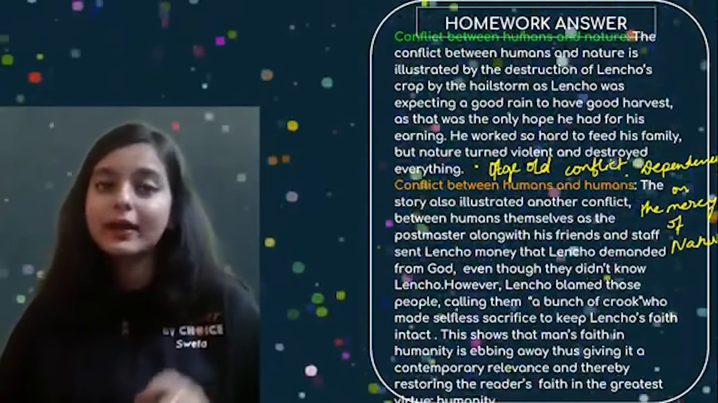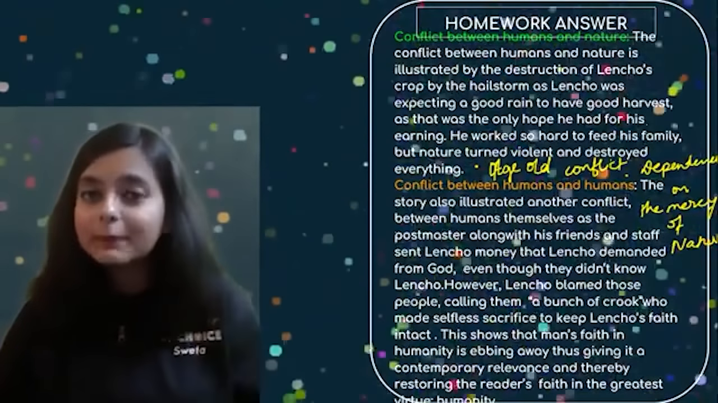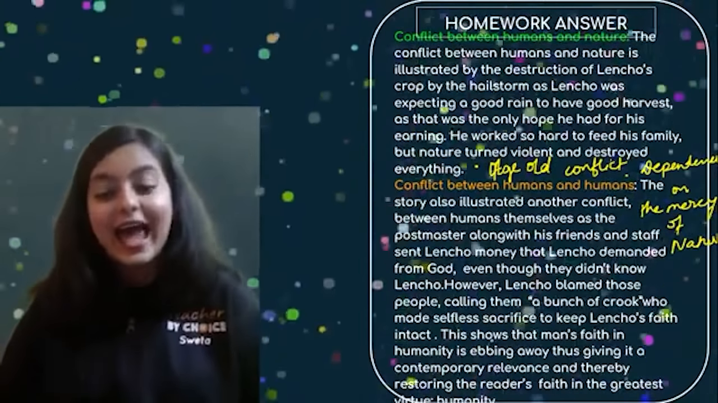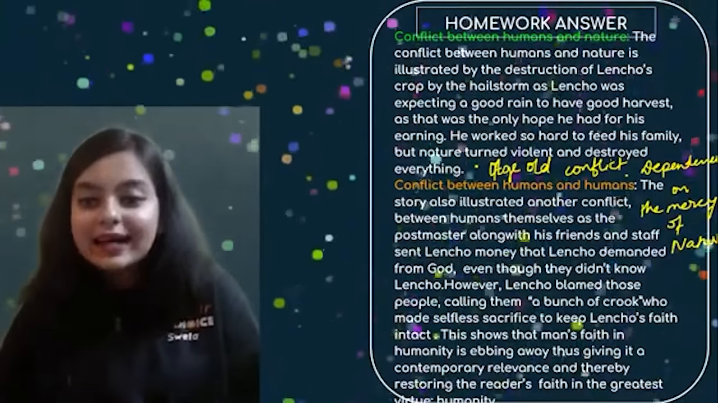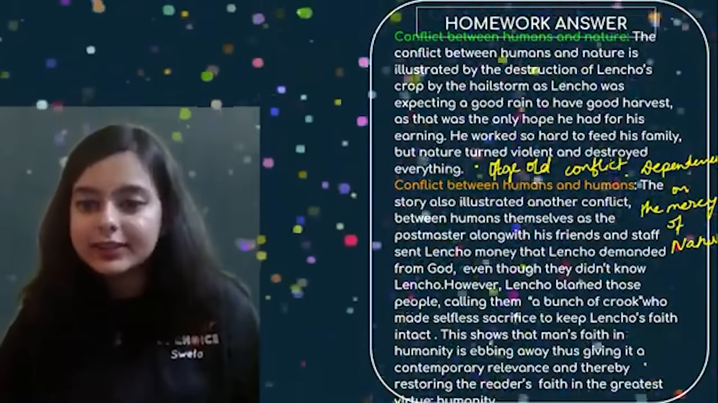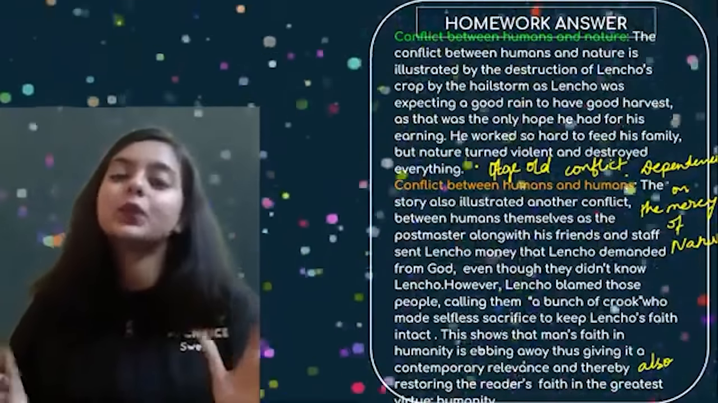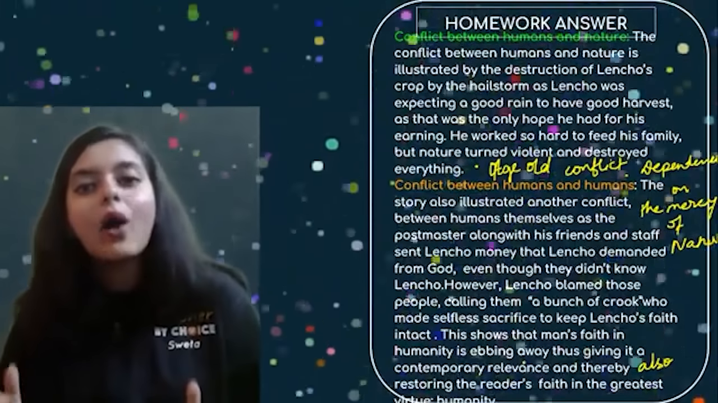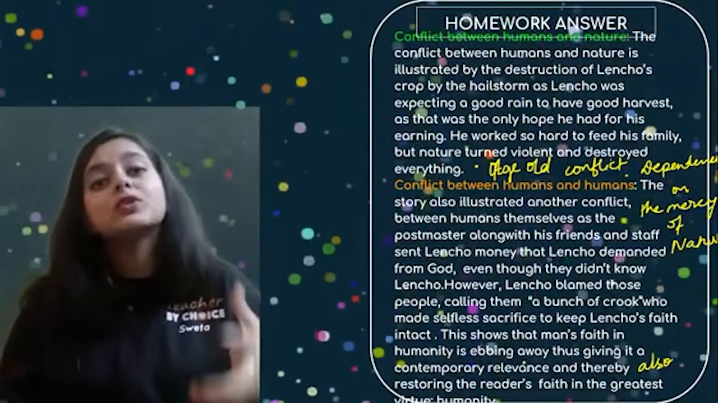They were blamed by Lencho, and he called those people a bunch of crooks who made selfless sacrifice to keep Lencho's faith intact. This shows that man's faith in humanity is ebbing away, thus giving it a contemporary relevance and thereby also restoring the reader's faith in the greatest virtue, that is humanity, right? So you can see how I have tried to frame the answer by also inculcating the value points and the moral lesson that we get from the story.